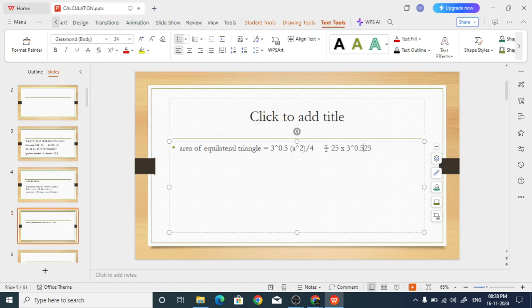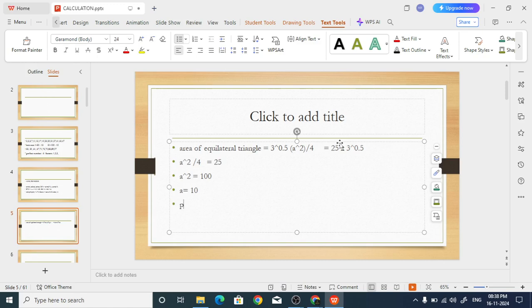Instead of root, I am just doing it like this. Now root 3 cancelled. So a square divided by 4 is equal to 25. So a square equals 4 into 25, that is 100. So a equals 10.